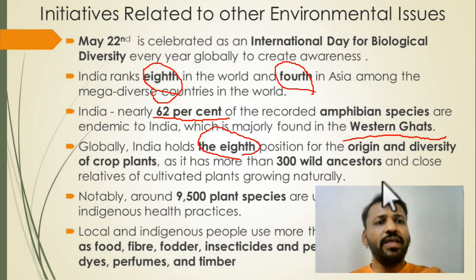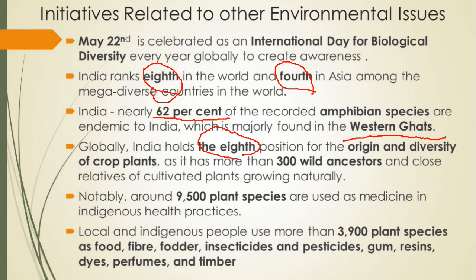India has a total of 9,500 species of medicinal plants which are indigenous. We know we have Ayurveda, and Ayurveda talks about many plants. So here we have 9,500 species of plants which are used as medicine.